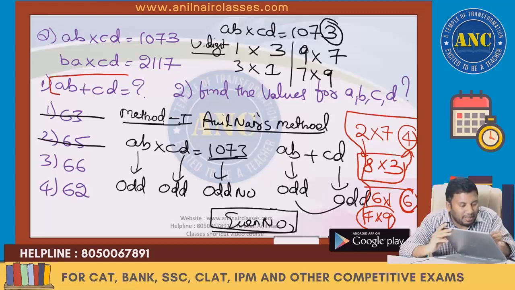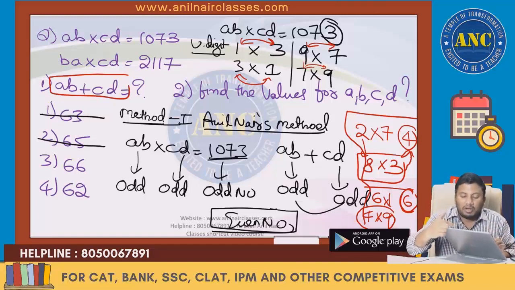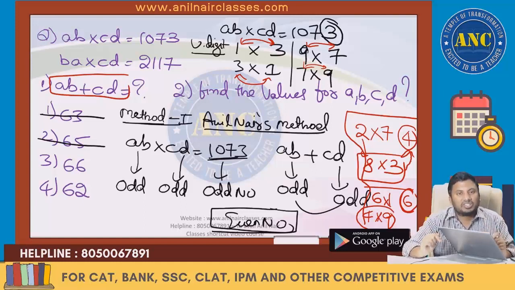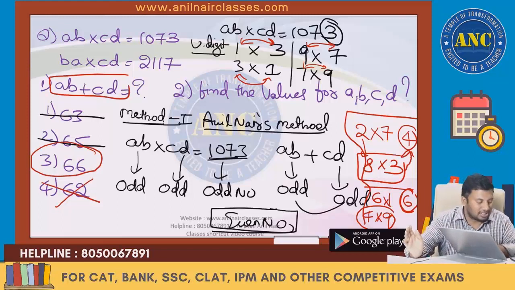Find AB plus CD. What is 1 plus 3? It is 4. 3 plus 1 also is 4. What is 9 plus 7? 16. What is 7 plus 9? 16. 1 plus 3 is 4, so the unit digit should be 4. 7 plus 9 is 16, so the unit digit is 6. The unit digit will be either 4 or 6. It cannot be 2. Answer is 66. I hope the idea is clear.